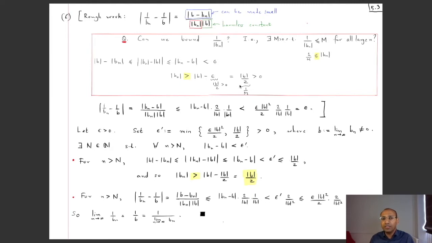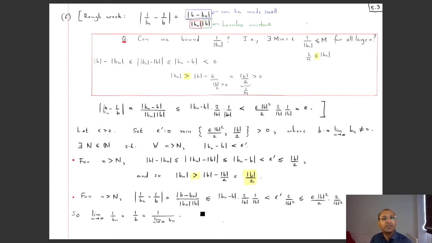So if I think of this as 1 by m, by rearranging, I've got my estimate that 1 by mod Bn is less than or equal to m, where m is the reciprocal of this one. Okay, so somehow the convergence of Bn to this non-zero number is giving us the bound on the reciprocal of mod Bn, and then we are in business, because we know that this is small and this is bounded above by m, and so this whole combination can be made smaller than any challenged epsilon.